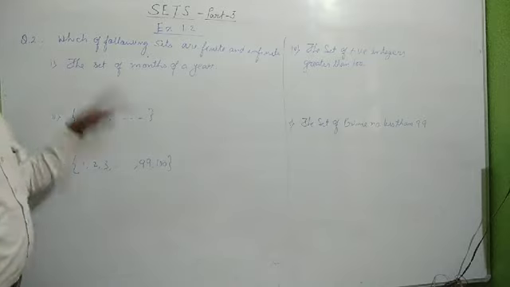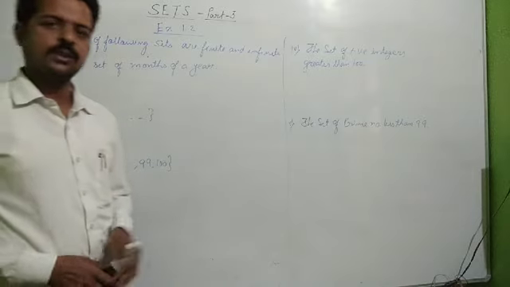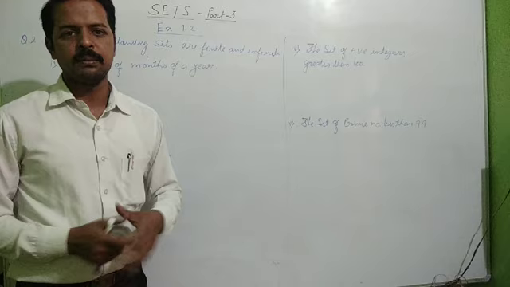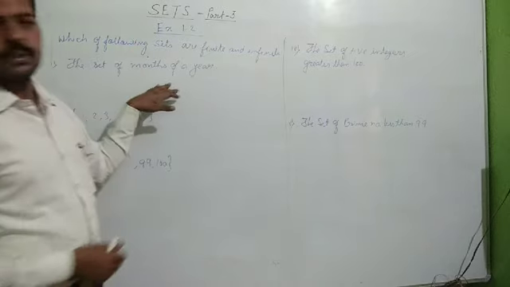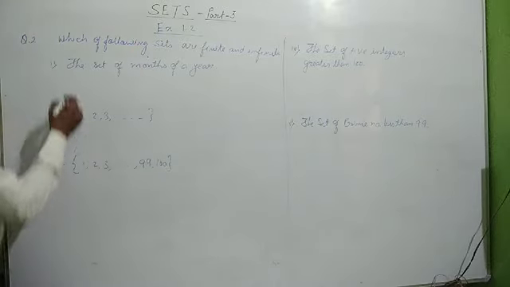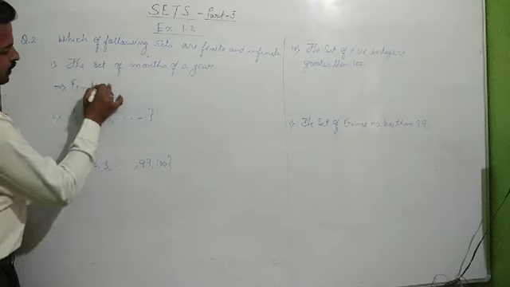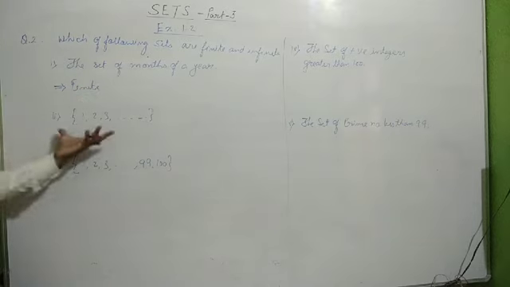If I ask you how many months there are in a year, you're all saying there are 12 months. So we can easily count how many months there are in a year. So this is an example of a finite set. We'll write that this is a finite set. I'm just writing the shortcut; we'll write the full word, finite.